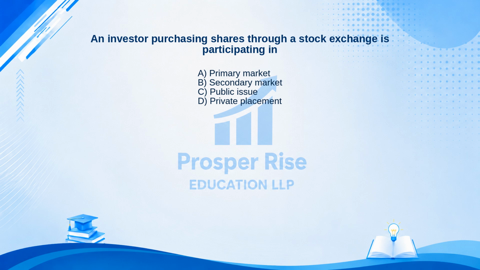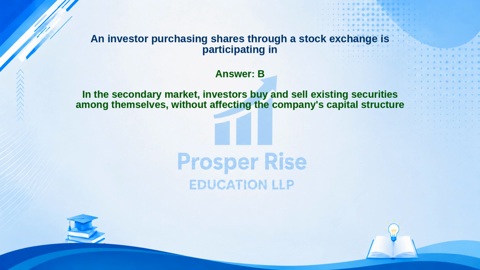The correct answer is option B. Let's see why. In the secondary market, investors buy and sell existing securities among themselves without affecting the company's capital structure.